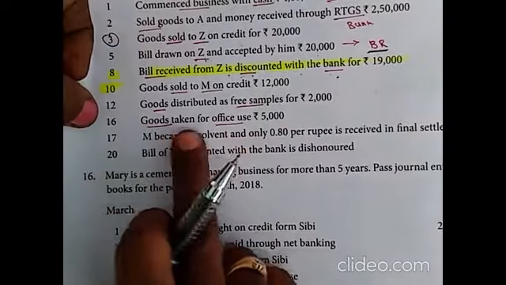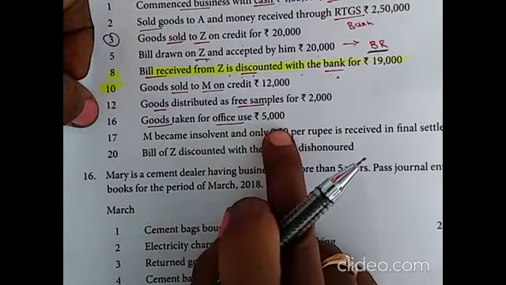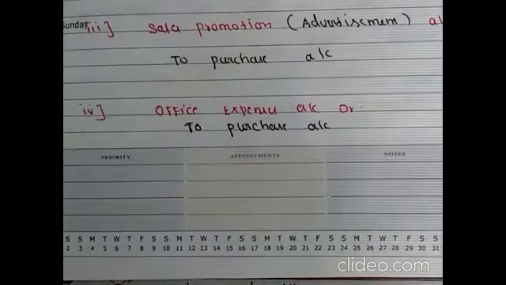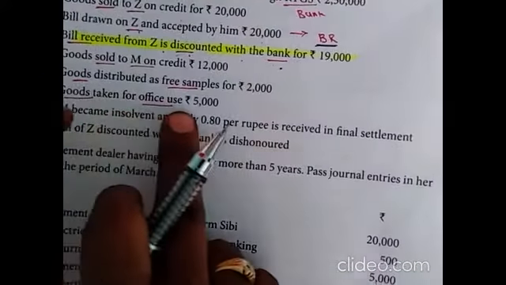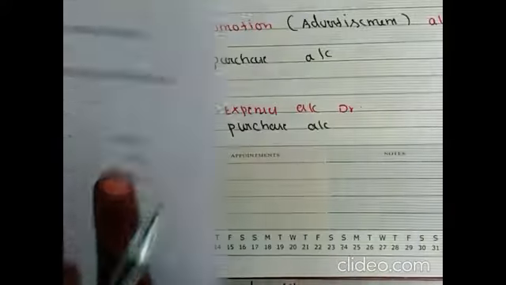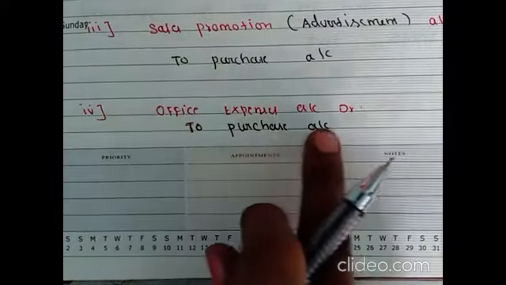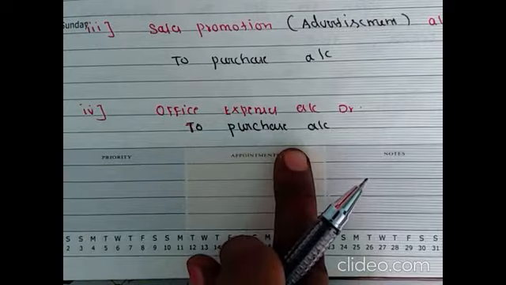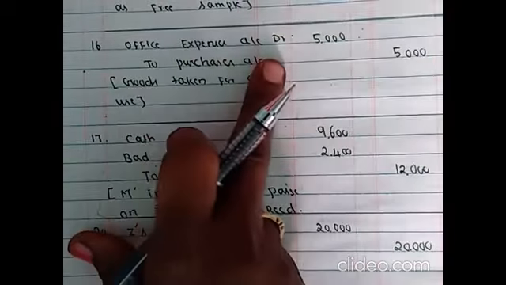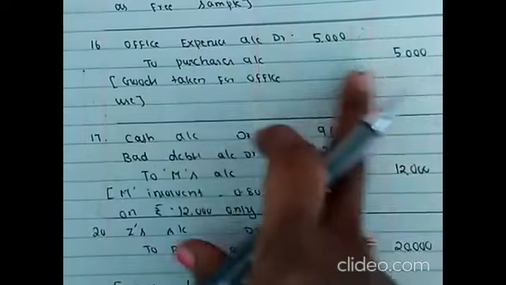Goods taken for office is 5000. Goods taken for office use only. So office expenses only. Office expense account debited to purchase account 5000.